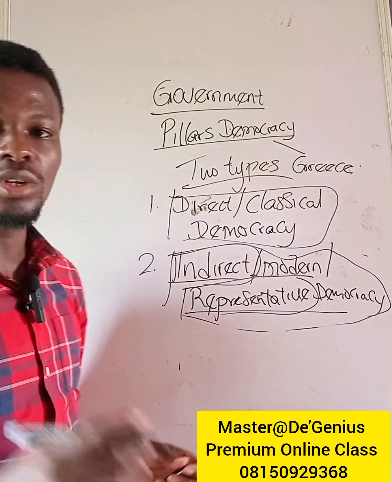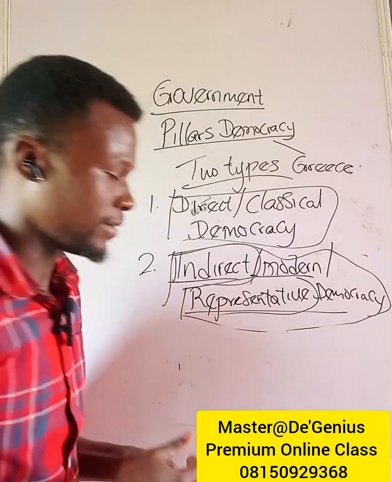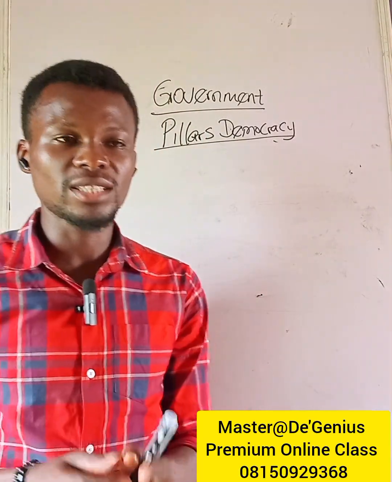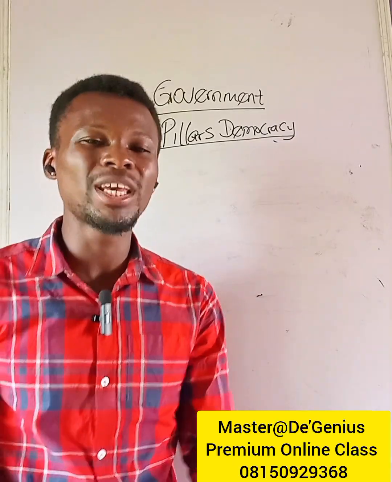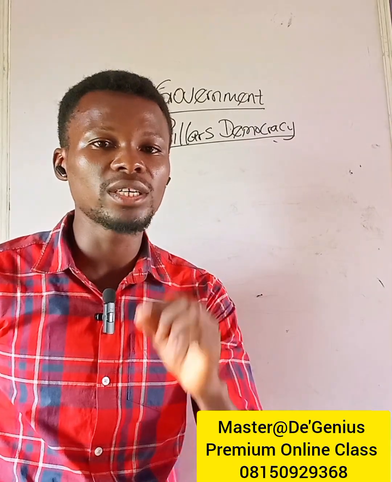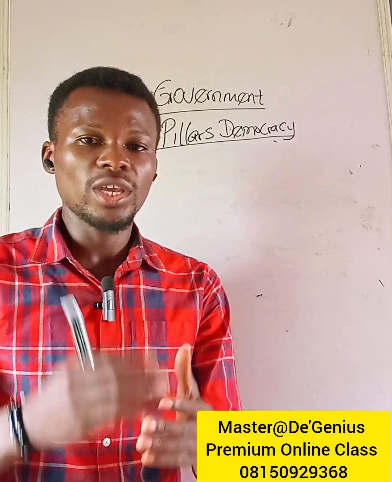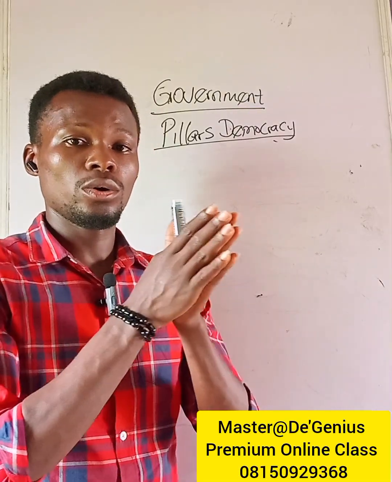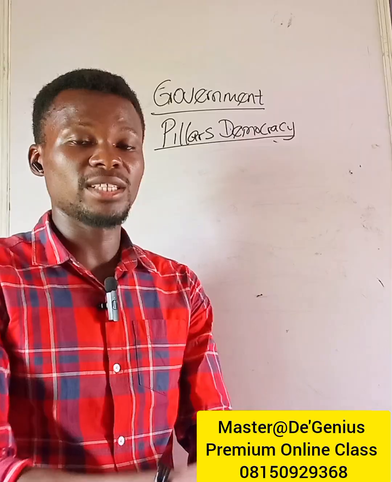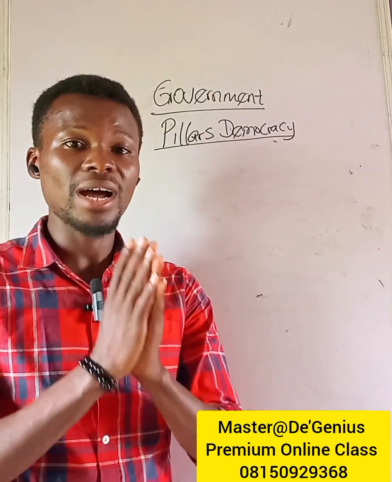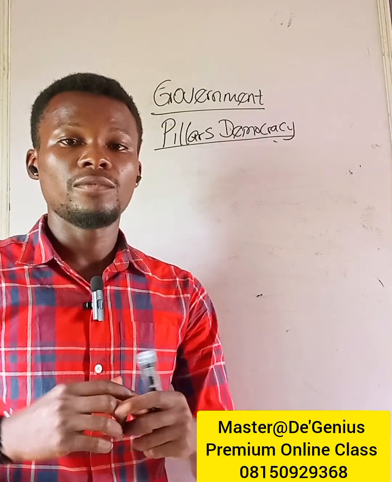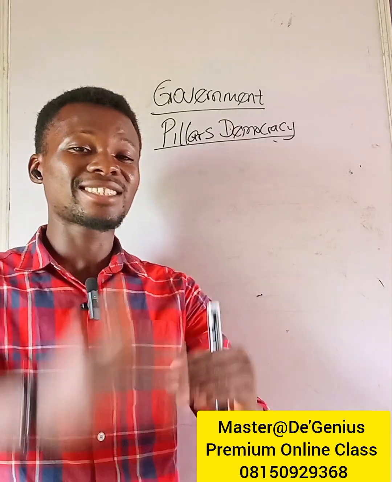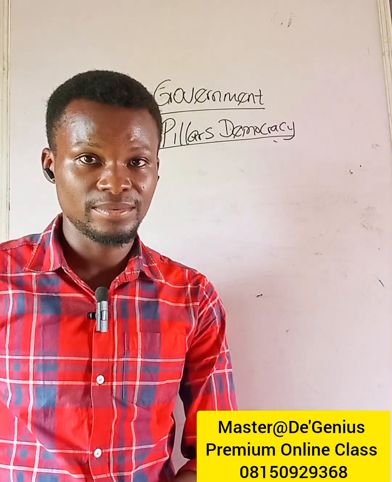Now, let us go into the pillars of democracy. What do I mean by pillars of democracy? It means, what are the things that must be in place if democracy will thrive? If democracy will ever be a very successful system of government in any country, then these things must be in place.